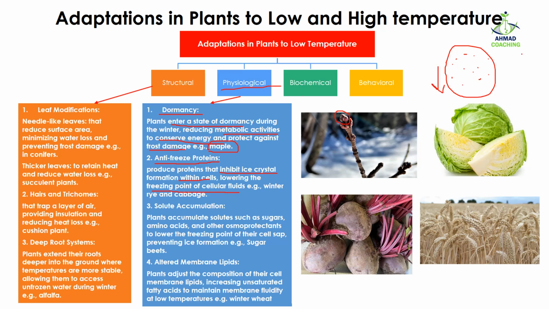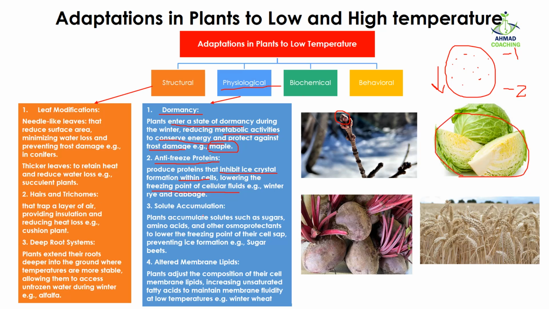For example, first it was going to freeze at, for example, -1 temperature. Now it's going to decrease to -2. So in this way the plant is going to survive -1 and -2 temperature, which otherwise was difficult. This kind of behavior is observed in winter rye and cabbage.